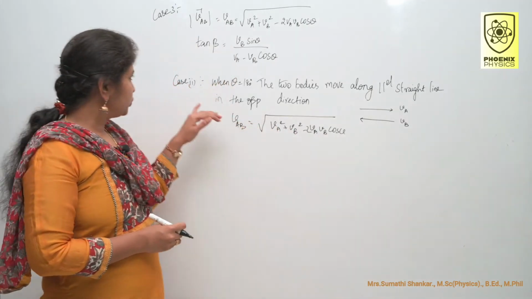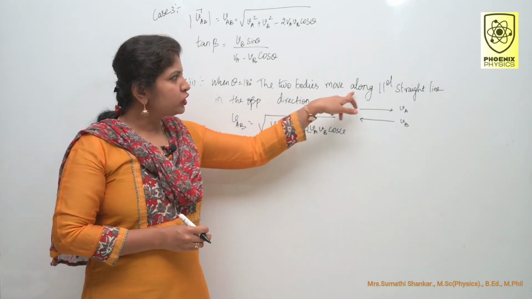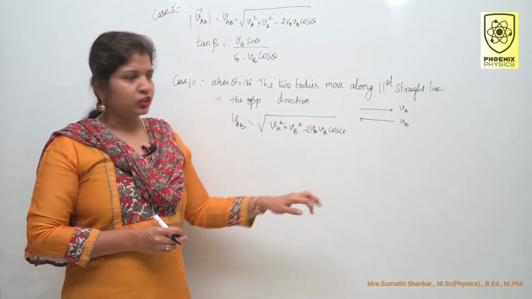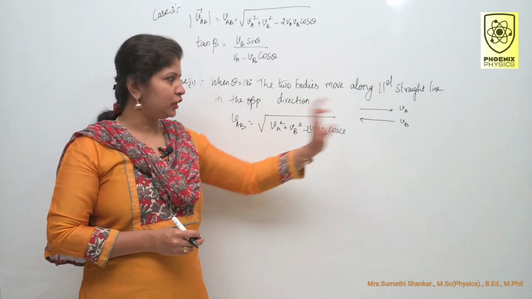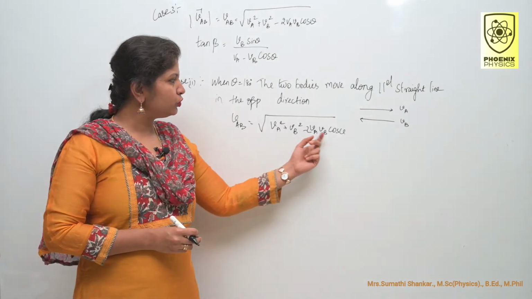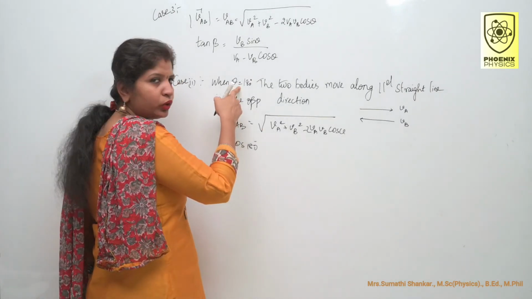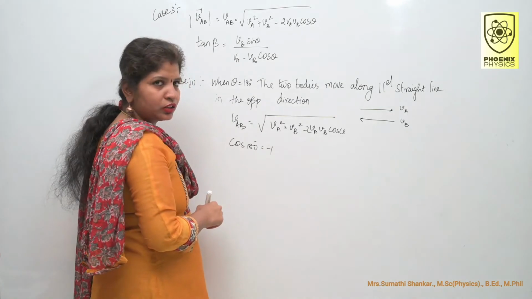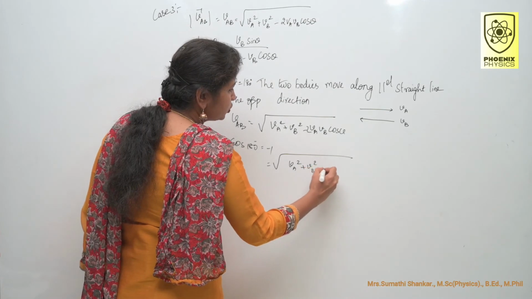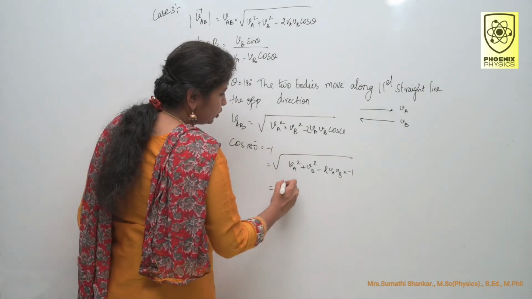Case 2, when theta is equal to 180 degree, the two bodies move along parallel straight lines like this in the opposite direction. So this is my VA direction and this is my VB direction. You know the formula, VAB is equal to root of VA square plus VB square minus 2 VA VB cos theta. So what is cos 180 degree? Because theta is 180 degree, cos 180 degree is minus 1. Substitute here. Minus into minus is plus.